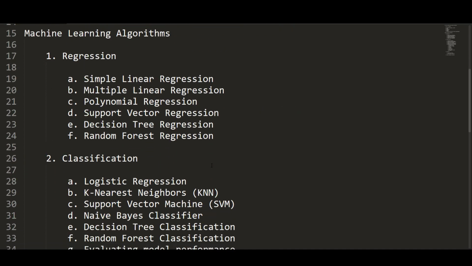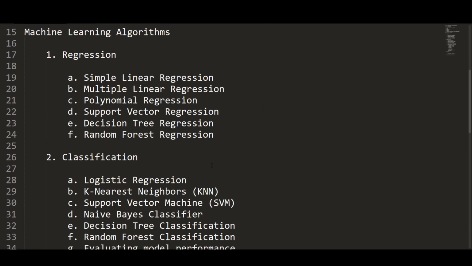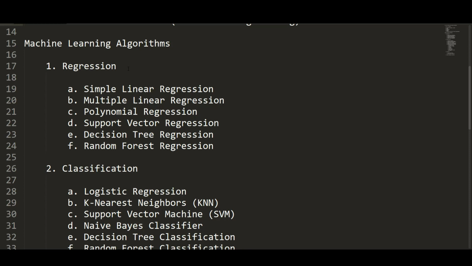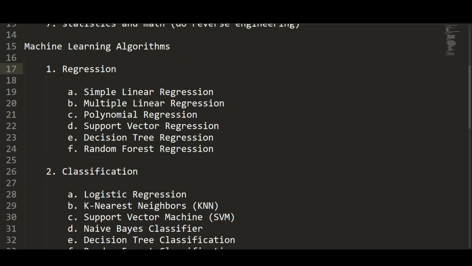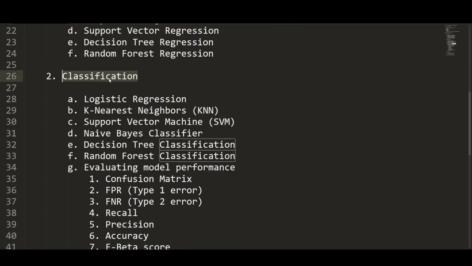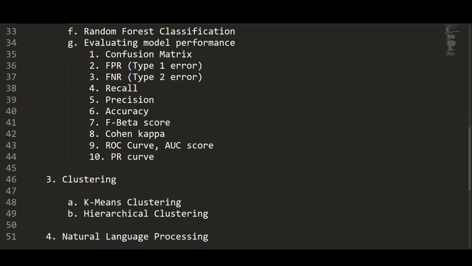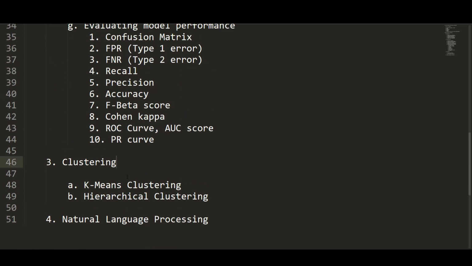The next thing that you need to do is learn the machine learning algorithms. Do learn the algorithms in the same order that I've mentioned in this video. I'll also leave this text in the description area, so you can refer to it from there. The first thing that you need to learn is regression, and after you complete regression, go to classification. After classification, go to clustering, and then go to natural language processing.